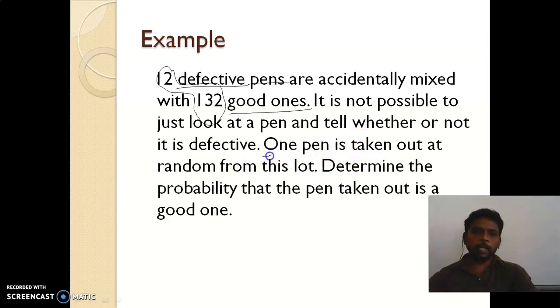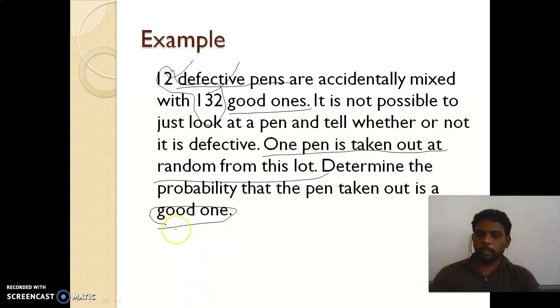One pen is taken out at random from the lot. Determine the probability that the pen taken out is a good one. So totally 144 pens are there: 12 defective and 132 in good condition. But we don't know which is which. So we are going to take only one pen from the lot randomly. Randomly means without knowing. So we are going to find the probability that the pen will be a good one. I think you all understood the question. So look at the solution now.